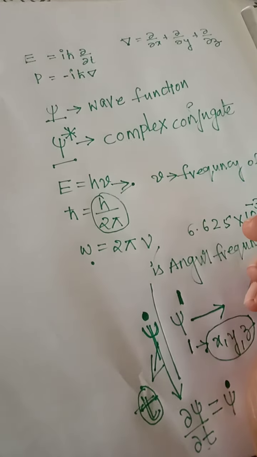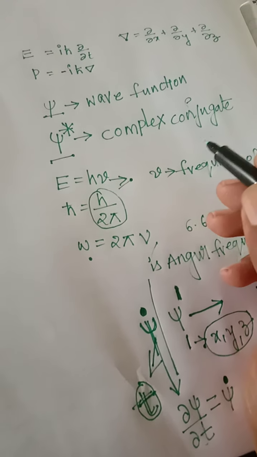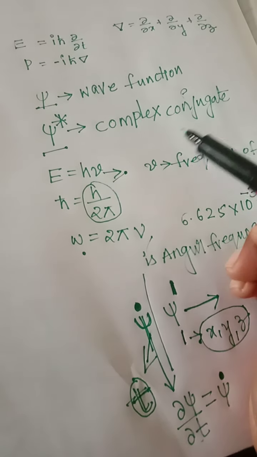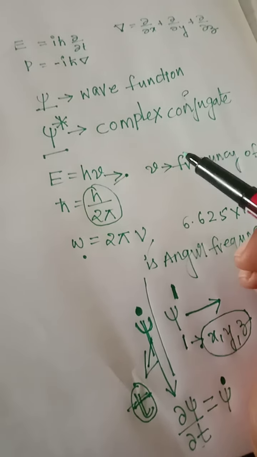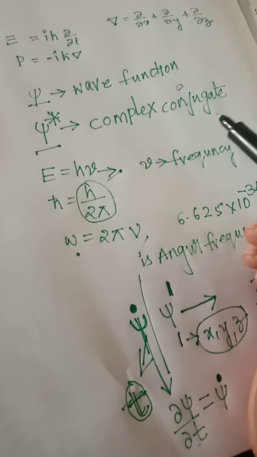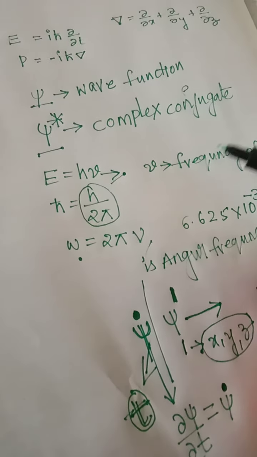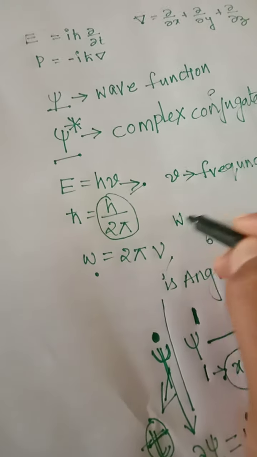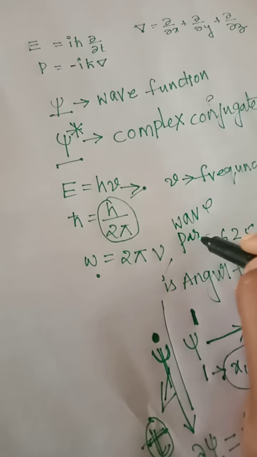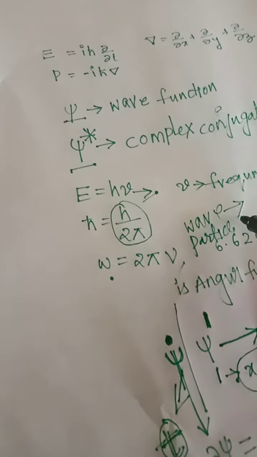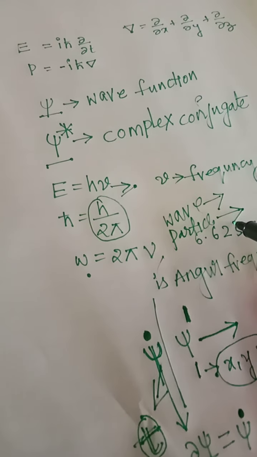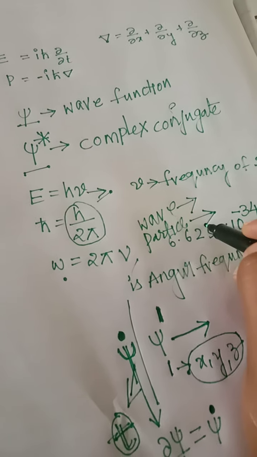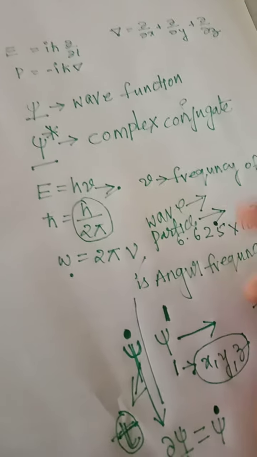That is the dual character of electromagnetic radiation, that it behaves as a wave and as a particle. One is the wave, the second one is the particle. This dual nature behavior is the foundation of quantum mechanics, the fundamentals of quantum mechanics.